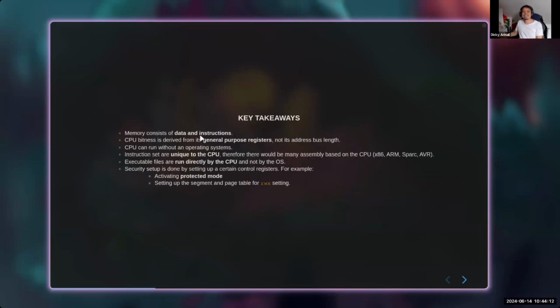Okay, so key takeaways. Memory is data and instructions. And this one is very important: CPU bitness is derived from the general purpose register. So if you see why we are using 64-bit now, except I'm using an i9.